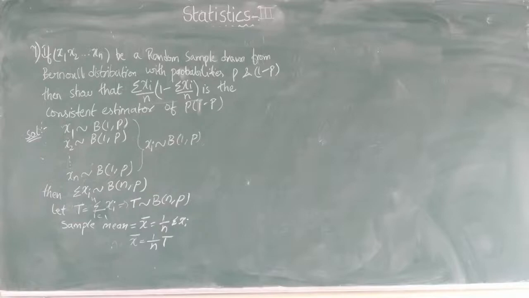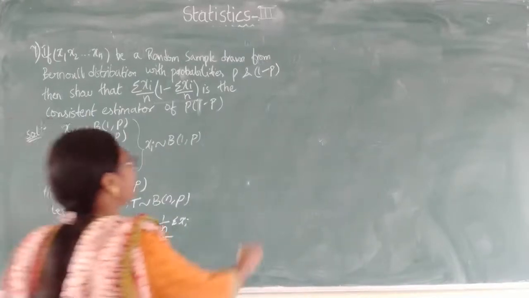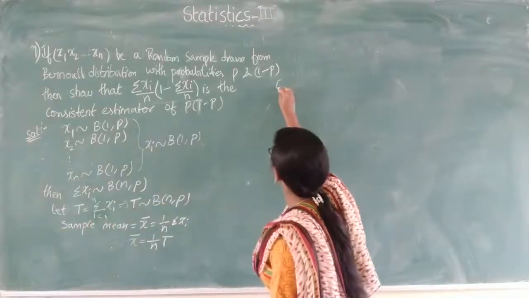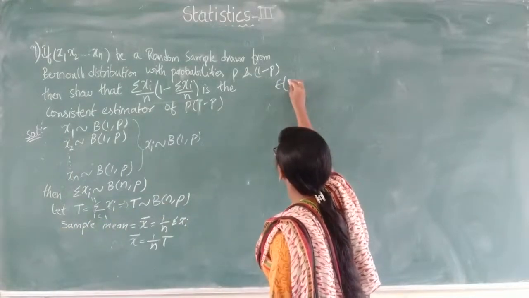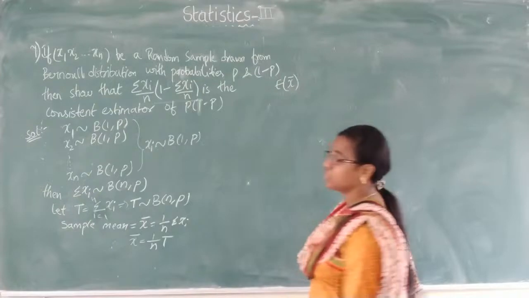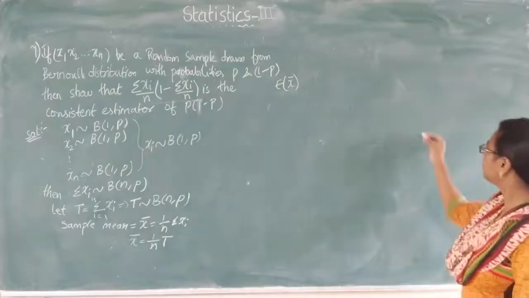Now for this x bar I will take the expectation of x bar and the variance of that value. So first consider the expectation of x bar. What are the two conditions for consistency?